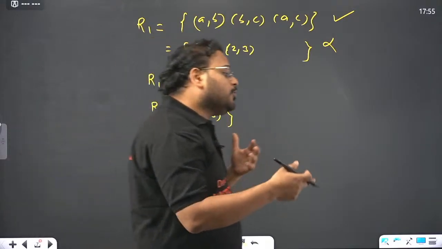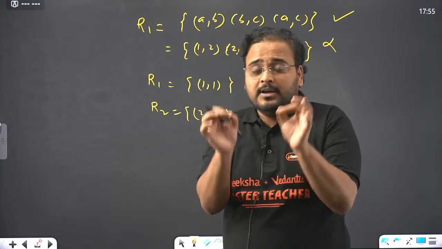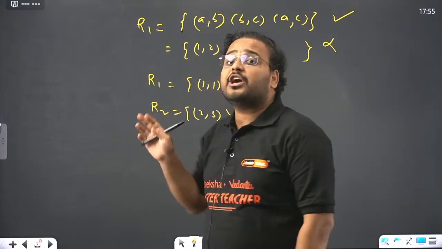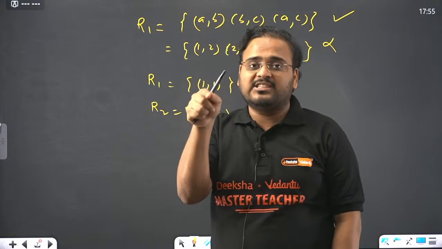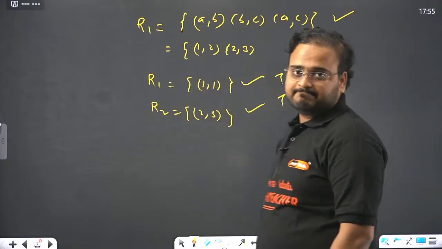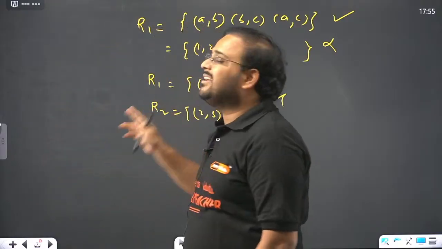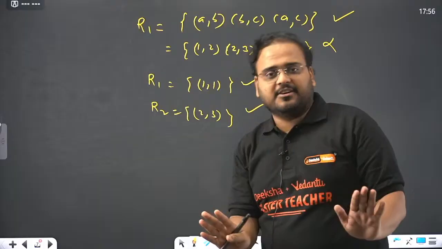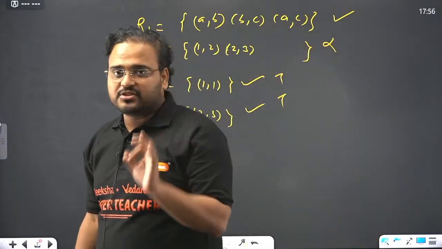Listen to me very carefully, this is very, very important. For all the relations where you cannot justify or find the obstruction in the transitivity, the relation automatically becomes transitive. If you cannot prove that it is not transitive, it becomes automatically transitive. You can't say, sir, I don't have the elements to verify it. If you cannot do that, it is automatically a transitive relation. Am I clear?